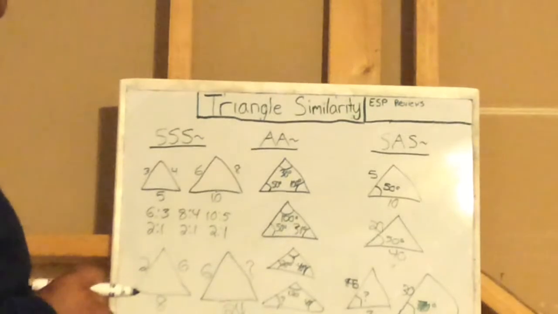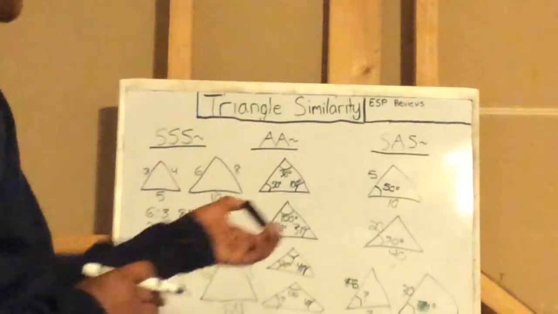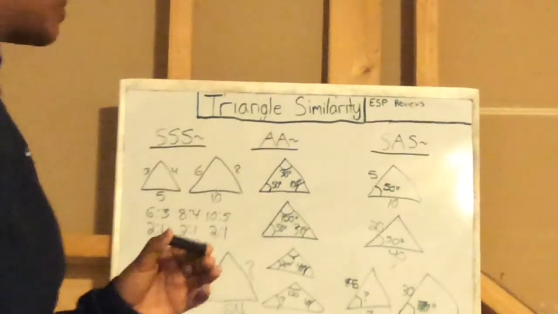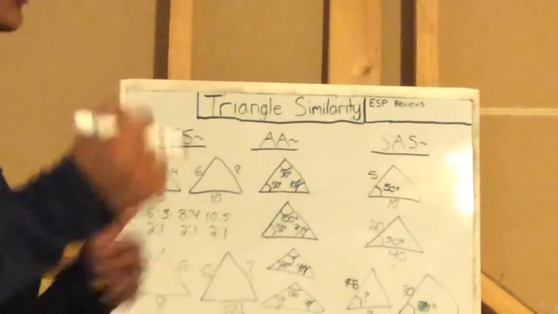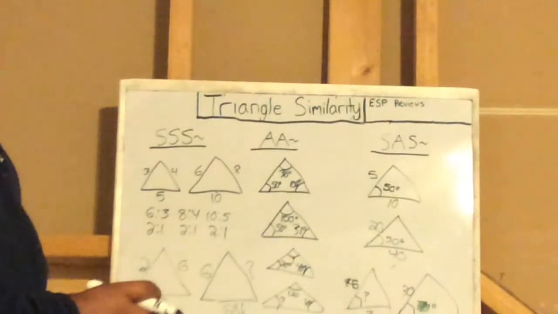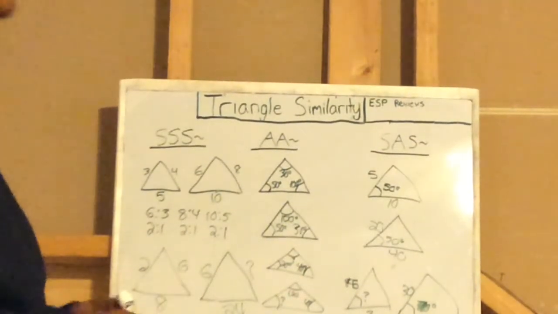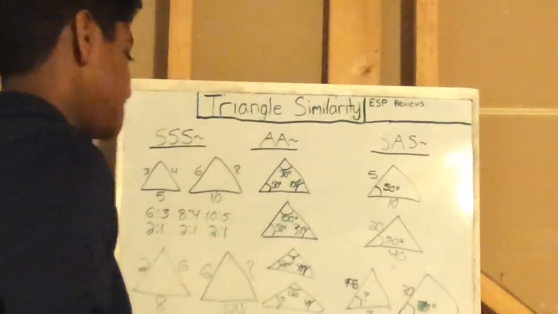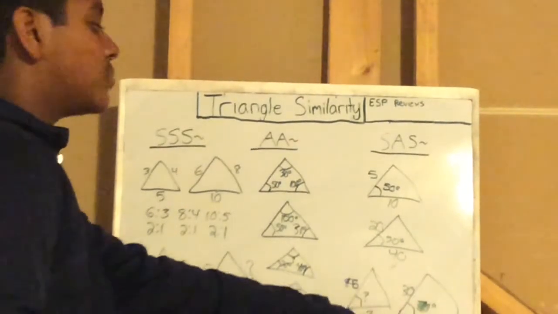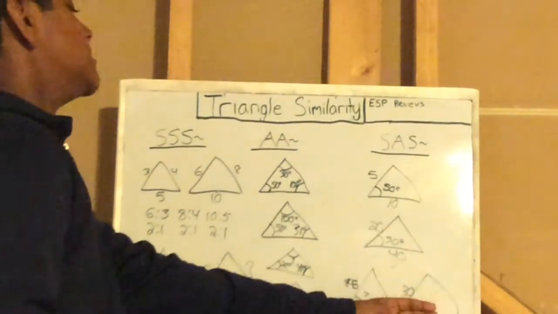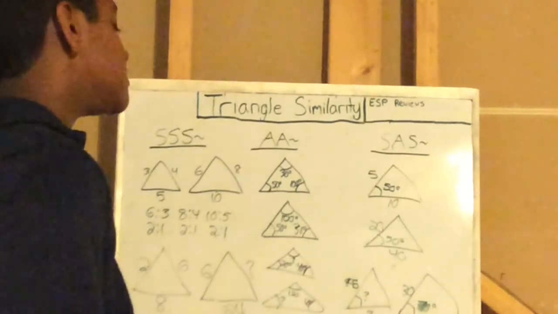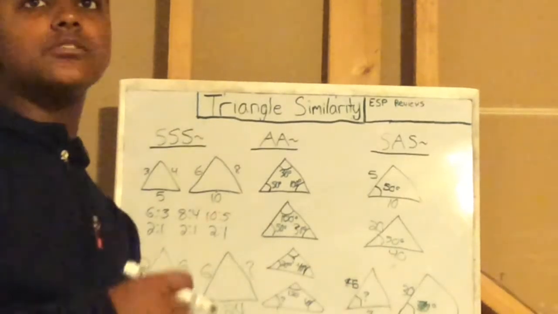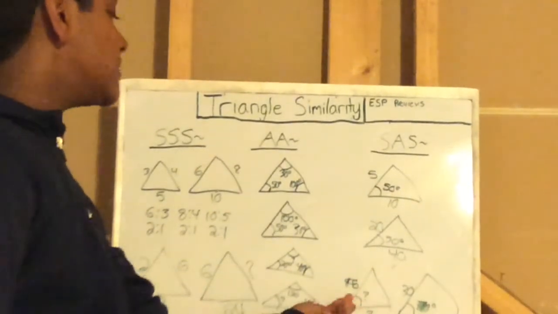So hope you guys had a chance to do this one. Basically, again, this is going to be a 2 to 1, assuming that it's SAS similarity. This is a 2 to 1 ratio. So 30 to 15, which is also, of course, 2 to 1. And next is going to be this one. The unknown question mark here, you're going to have 6, because of course this is a 2 to 1 similarity ratio. And then 70 degrees, obviously this is also going to be 70 degrees to maintain the angle.